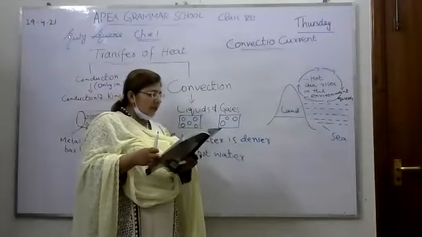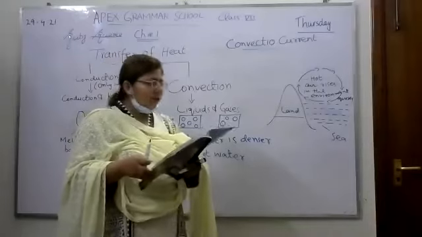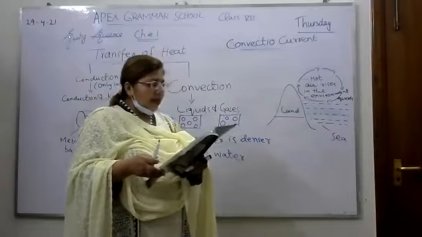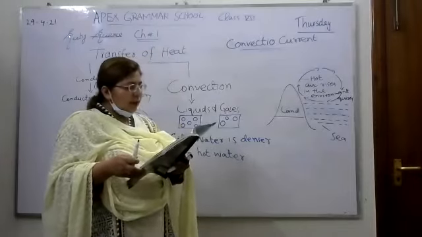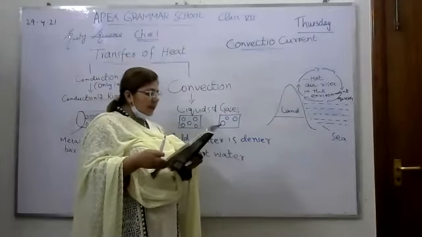Its definition is given in your book, in the second paragraph. Look at your book. Cold water replaces the rising warm water, and this in turn also becomes warm and rises. A continuous circulating stream is set up in the kettle.